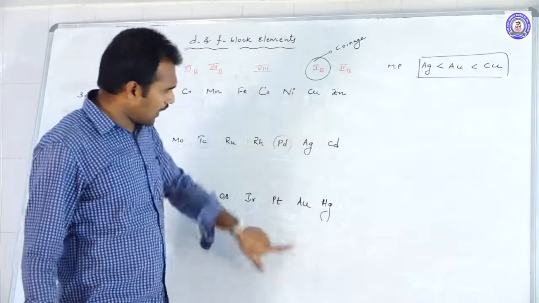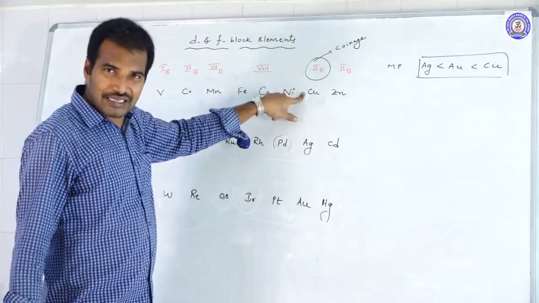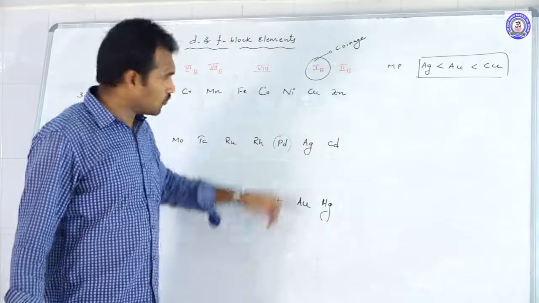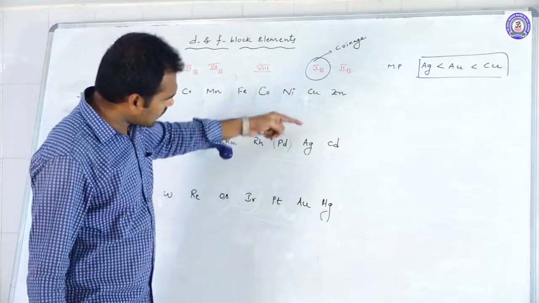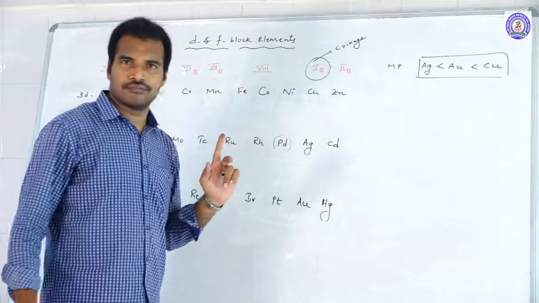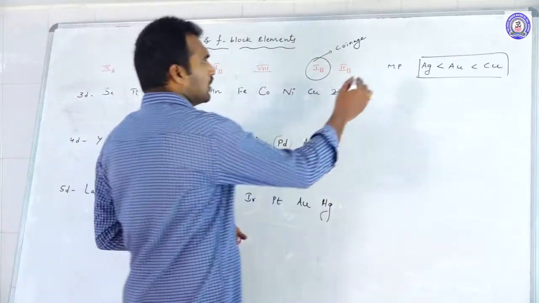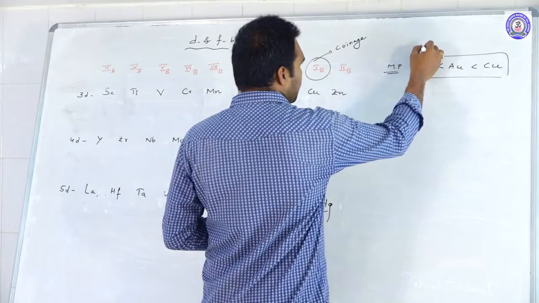Copper is exceptionally hard, so instead of becoming weaker, it will be stronger. So just bring this here. So the order is silver less than gold less than copper. So this is about the melting point. This is very important.